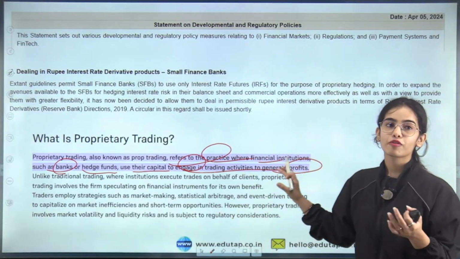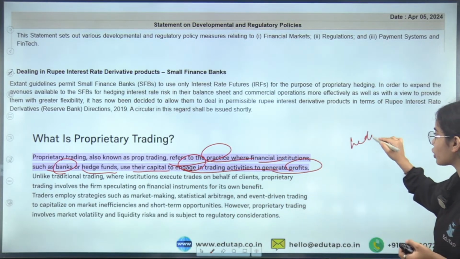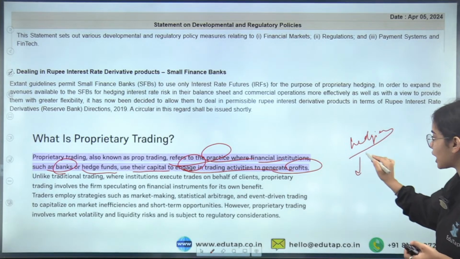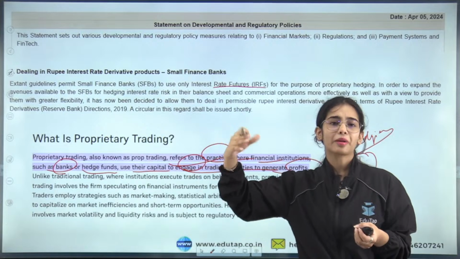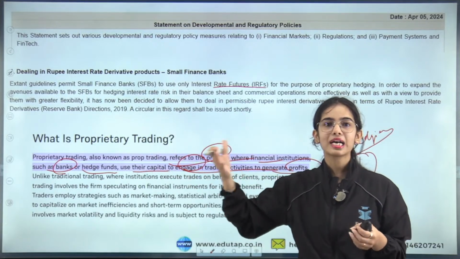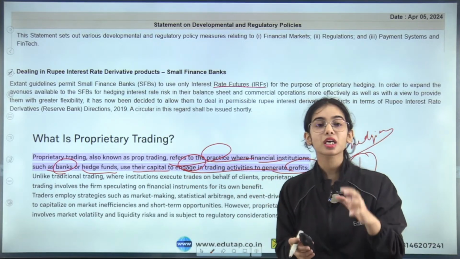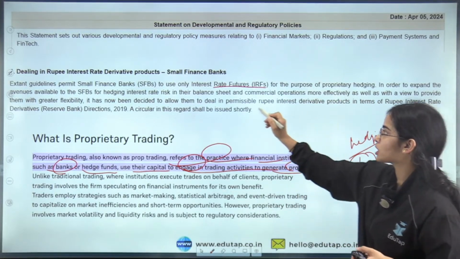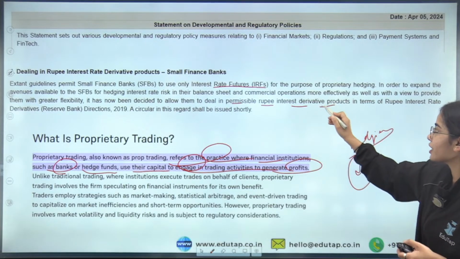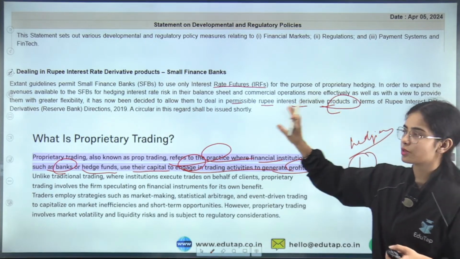So in this case, for hedging, that is for reducing your risk, it was allowed that interest rate futures can be taken. These derivative contracts can be taken for reducing your risk, but now it has been allowed that all the permissible rupee interest rate derivative products can be purchased by the small finance bank.